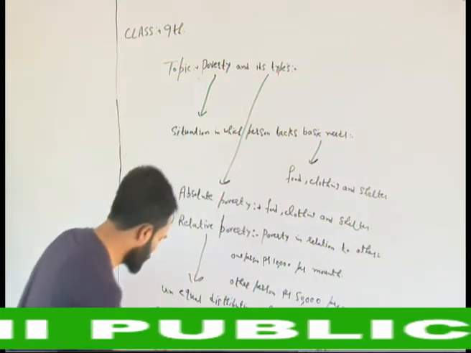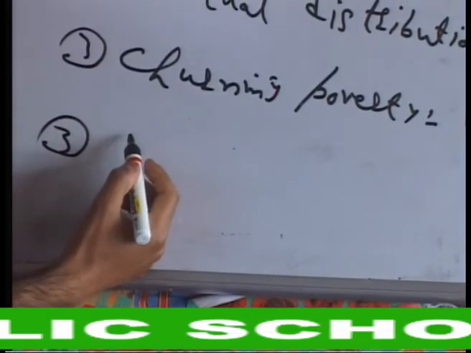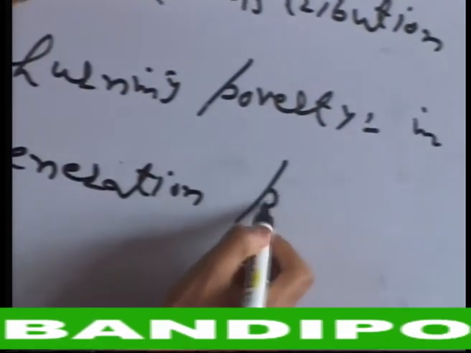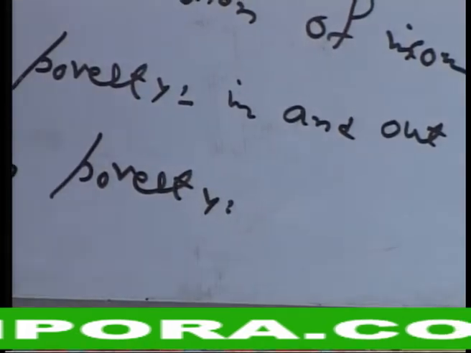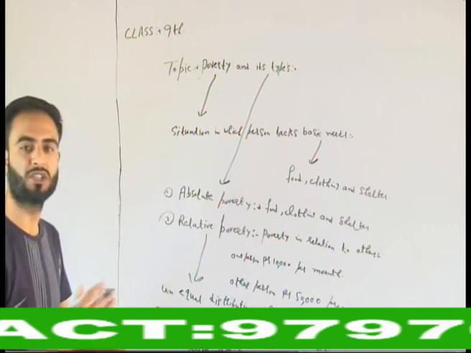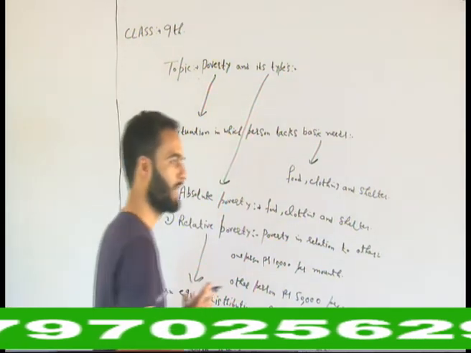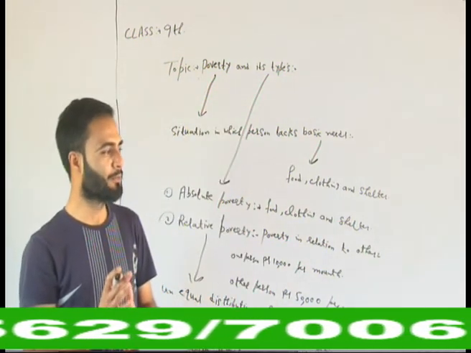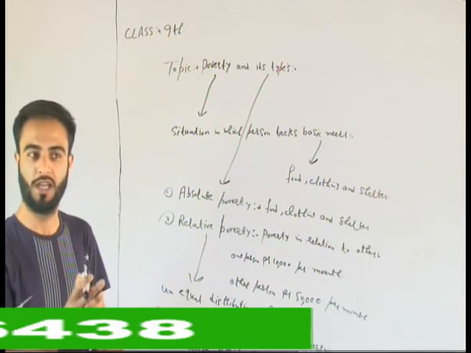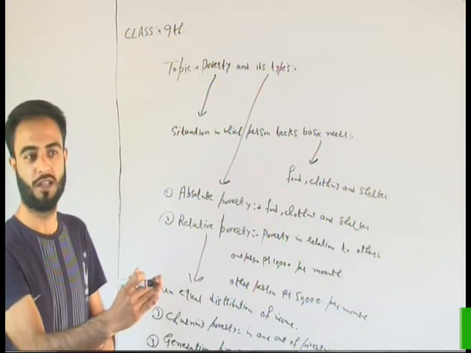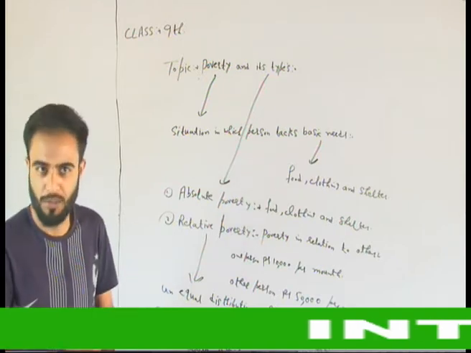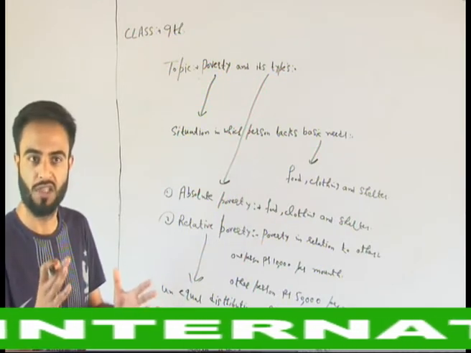The fourth one is generational poverty. Generation includes when poverty transfers from one generation to another generation. जैसे यहाँ पे मुझे एक डायलॉग याद आ रहा है इरफान खान का. उसने इंग्लिश मीडियम में कहा था कि मैं गरीब, मेरा बाप गरीब, मेरे बच्चे गरीब. That is called generational poverty. It transfers from one generation to the next generation. जैसे मेरा बाप गरीब, मैं गरीब, उसने ट्रांसफर किया एक पॉवर्टी मेरे ऊपर, मैं ट्रांसफर करूंगा मेरे बच्चों के ऊपर. That's called generational poverty.